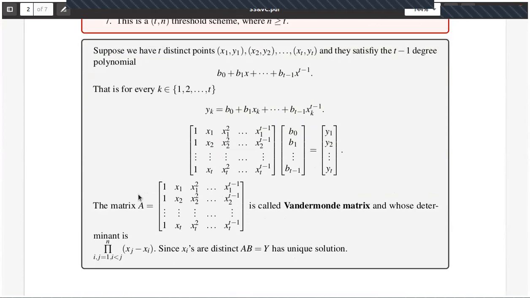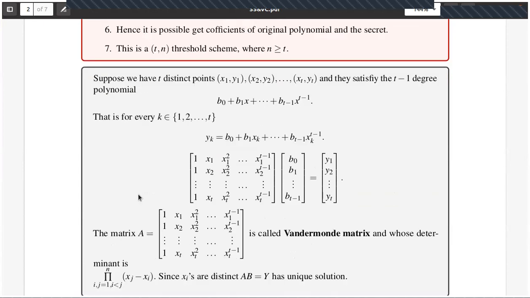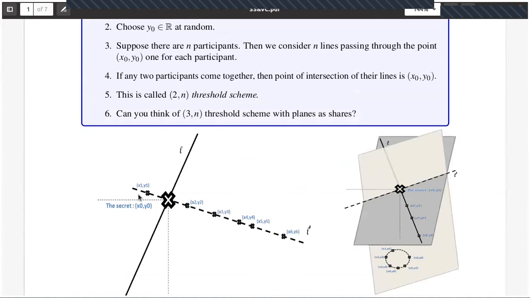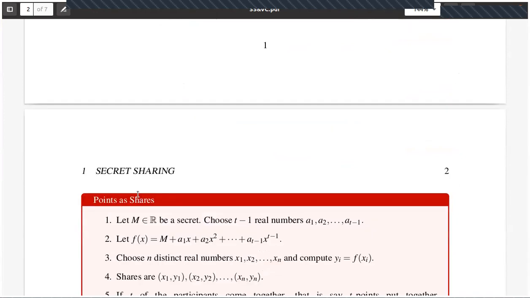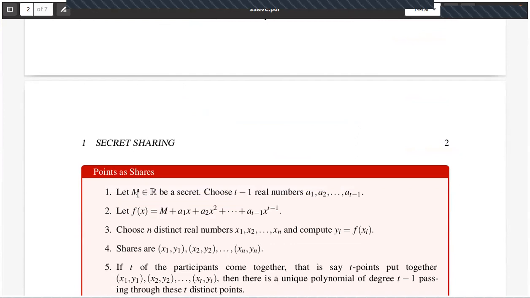Sir, can you explain the scheme again, because I was just lost. Sorry, your voice is not that audible. Can you explain the scheme, sir?